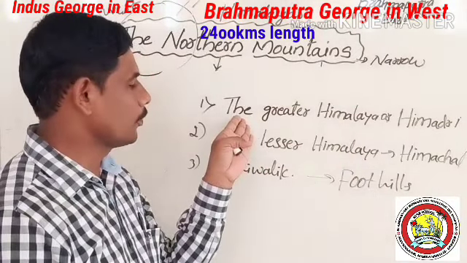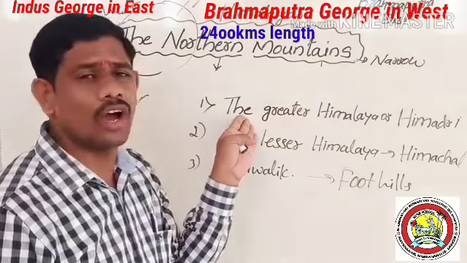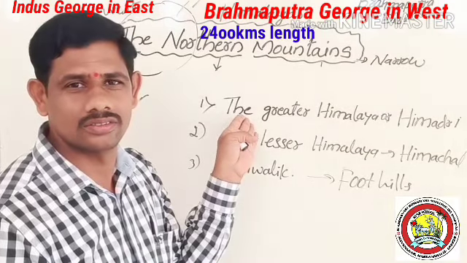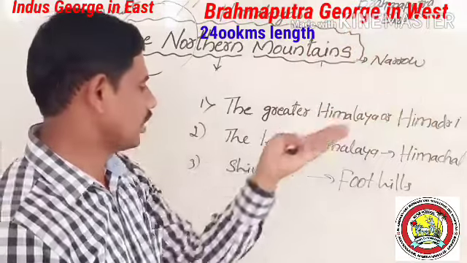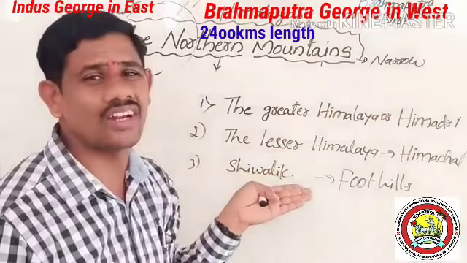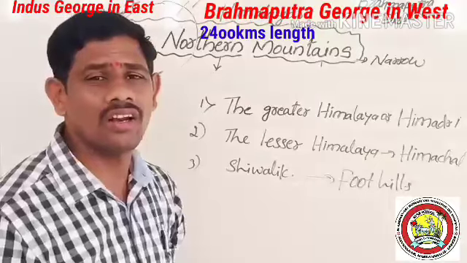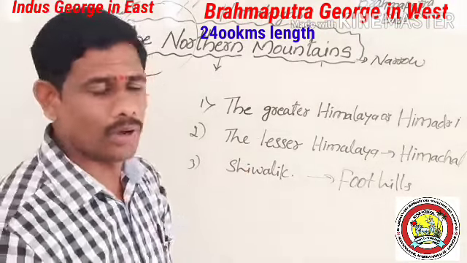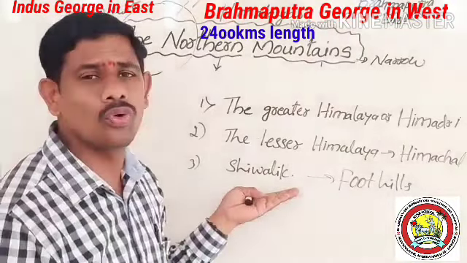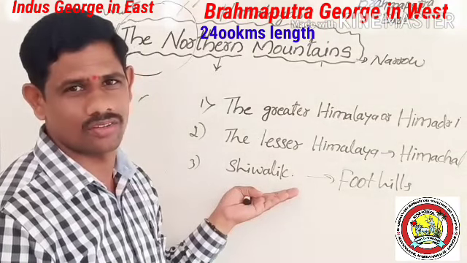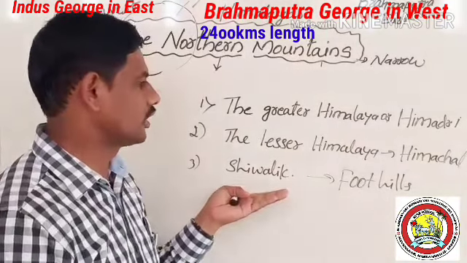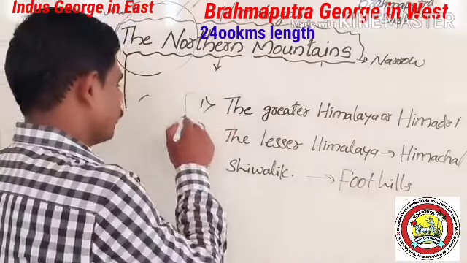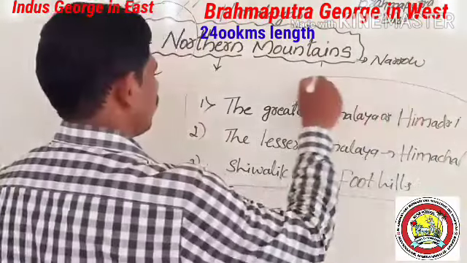And you can call them again. Himadri, Greater Himalaya, is called the Outer Himalaya. Himachal, Lesser Himalaya, is called the Central or Middle Himalaya, and the foothills of the Himalayas are the Shivalik ranges. These are the three parallel ranges of the Himalayas.